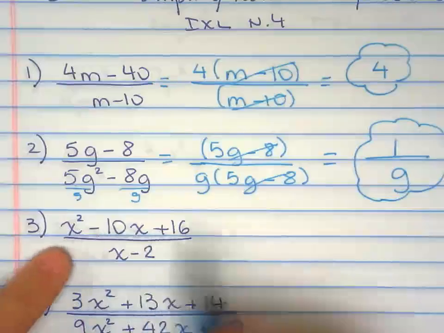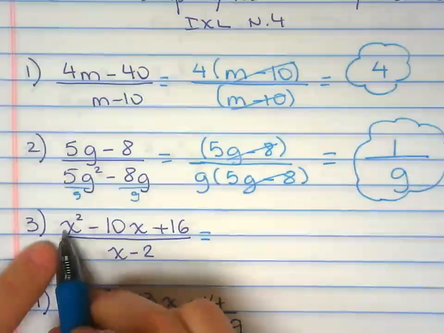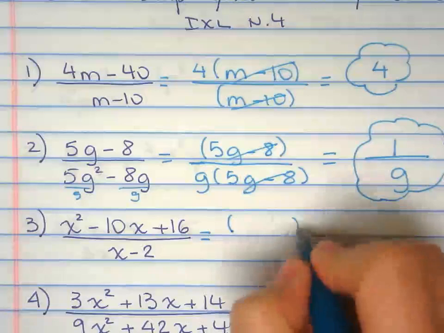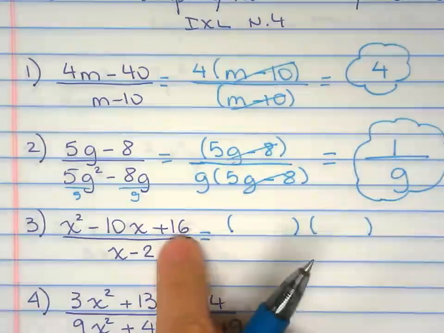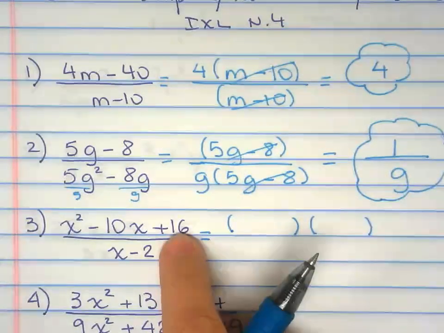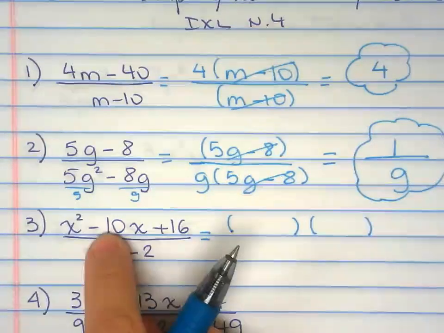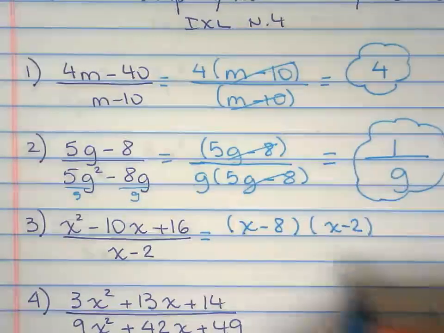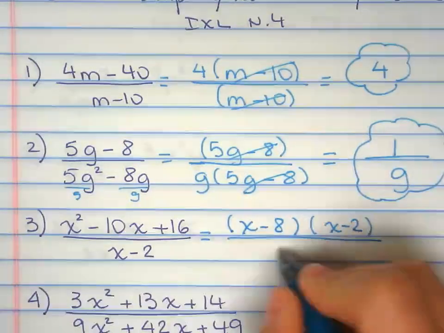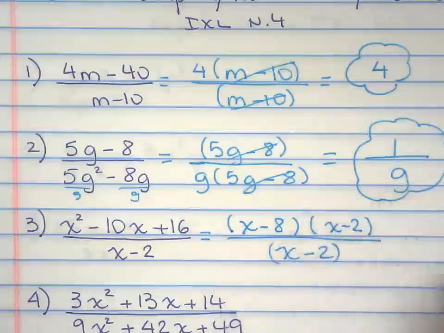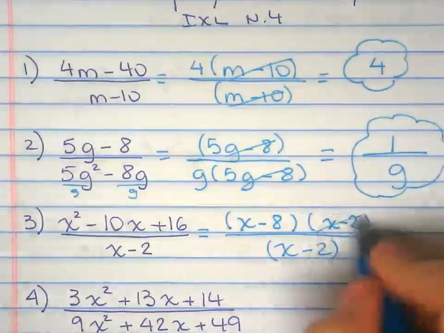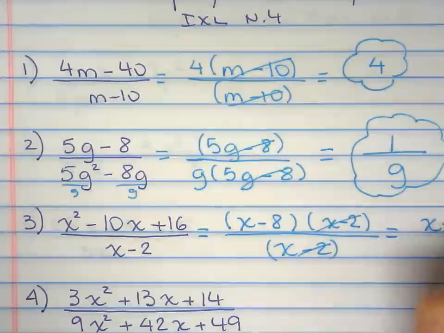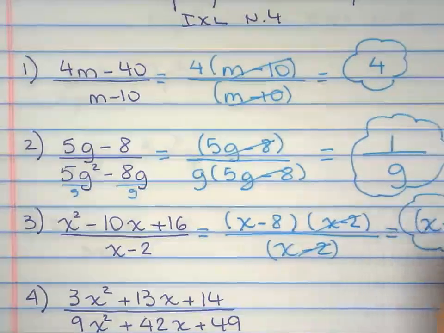Number 3, we have to factor. Good thing the leading coefficient right here is 1, so you can factor that mentally. So two numbers that multiply and will give you positive 16, the same two numbers that will add up to negative 10. So minus 8 and minus 2. Denominator, there's nothing you can do about that, so leave it as is. And lucky us, we can simplify those guys. X minus 8 is your final answer.